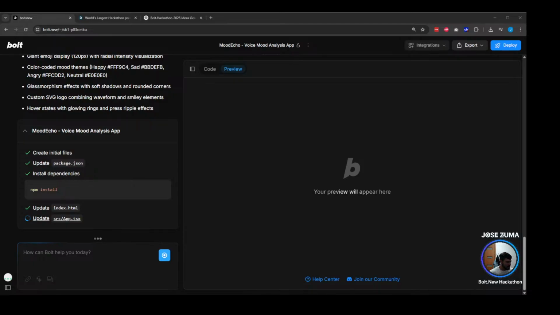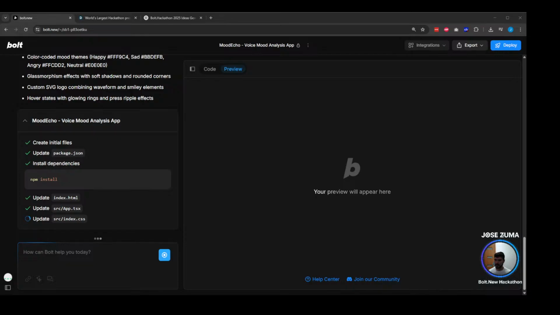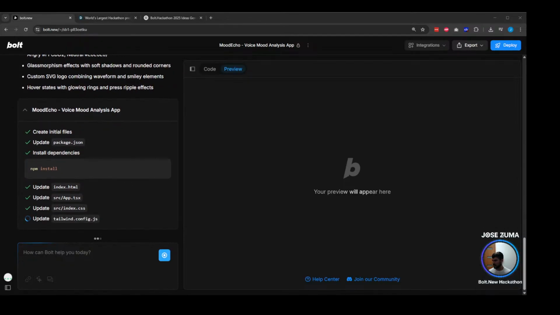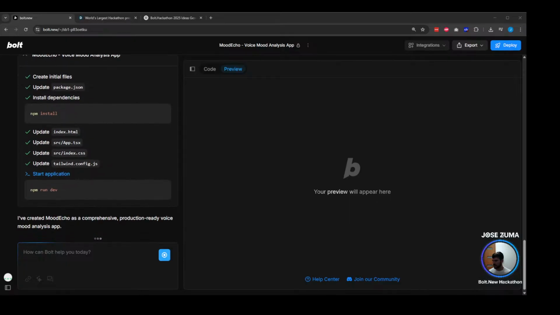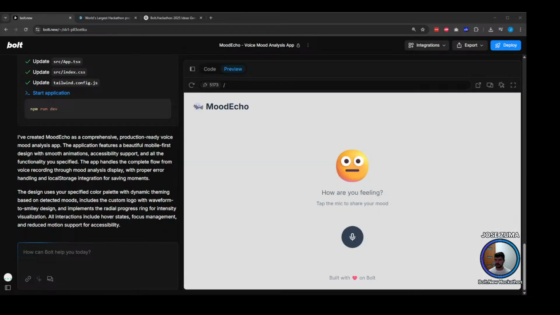So let's see. This is building the source app.tsx. Let's see how well this is going to create it. Super curious. If it fails, we can start a new shot and run it again from zero. We will see, guys. So meanwhile, I'm going to now share the stream with different people, share with them what's happening, what we're doing at the moment. So checking here.